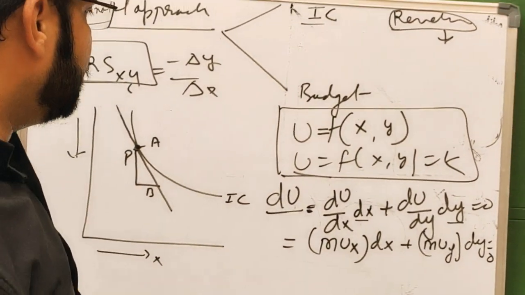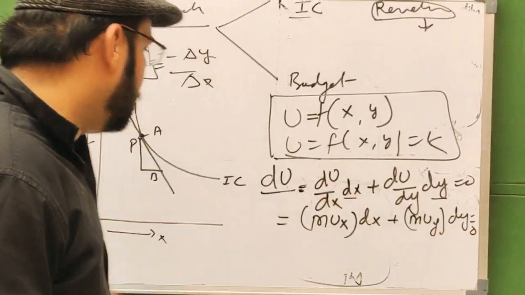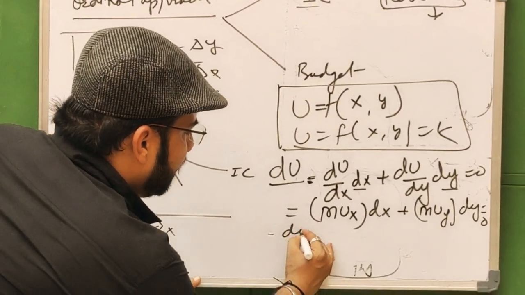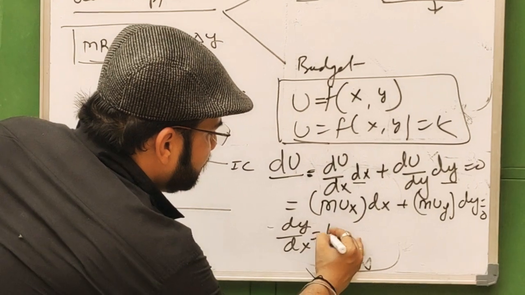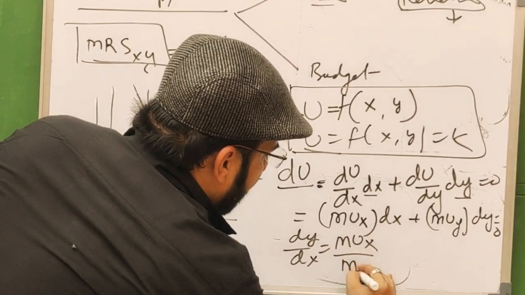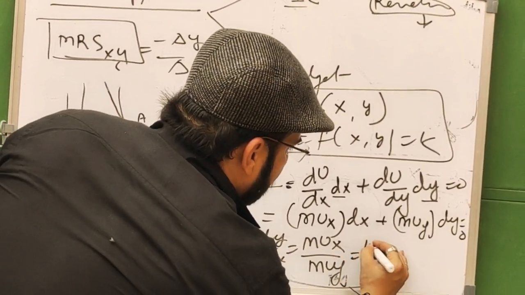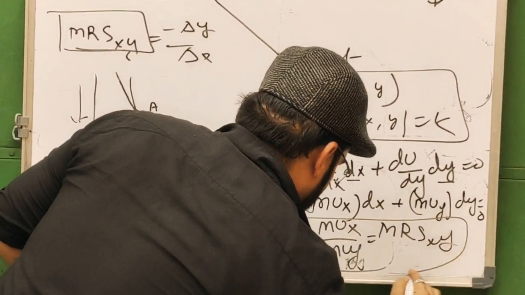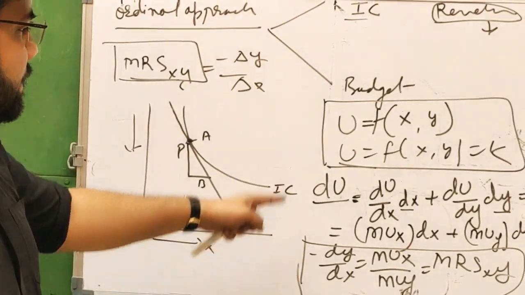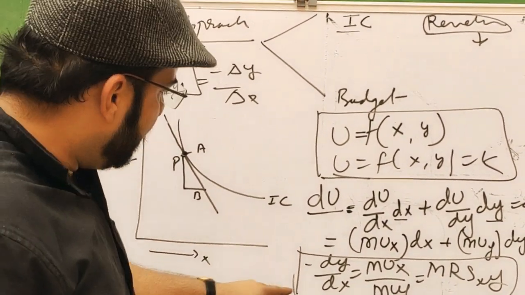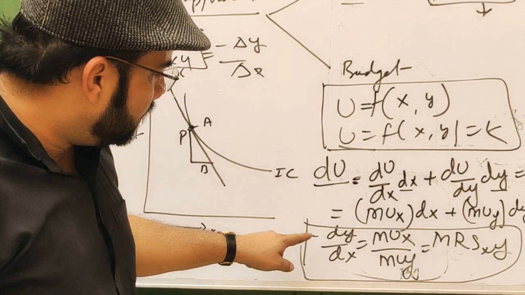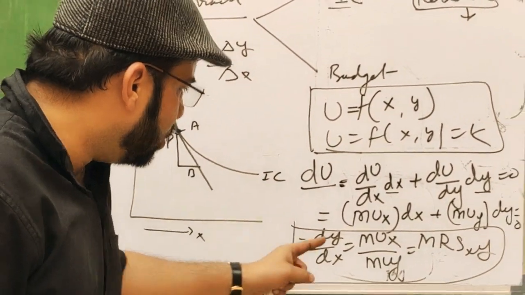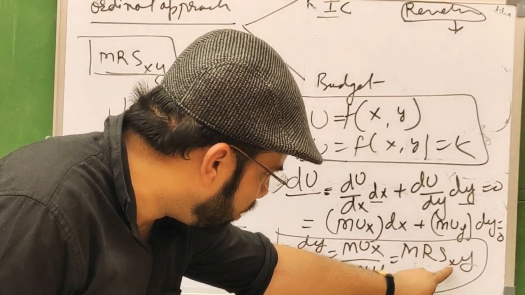Because the total derivative is equal to 0, if we rearrange this, then minus dy upon dx equals MUx upon MUy, which equals the marginal rate of substitution of X for Y. So it is seen from this mathematical proof that the law of diminishing marginal utility is implicit in the concept of the marginal rate of substitution of X for Y.